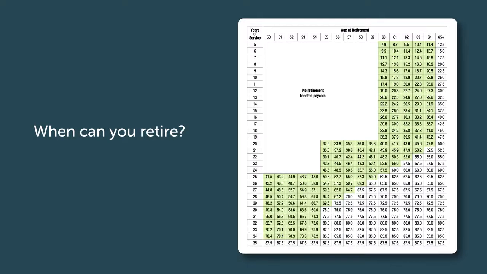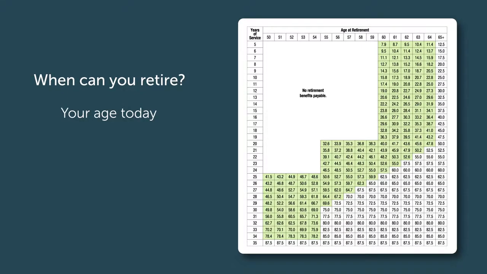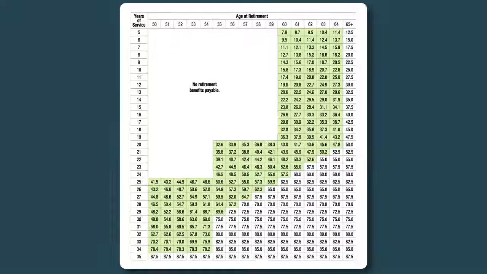First, let's find out when you can retire. To do this, we need to know your age today and how many years you've worked for a PARA employer. This is also known as PARA service credit. You'll see that the columns and rows on your chart represent your age and your service credit. Find where the column for your age today and the row for your service credit meet. Make a mark where that point is.